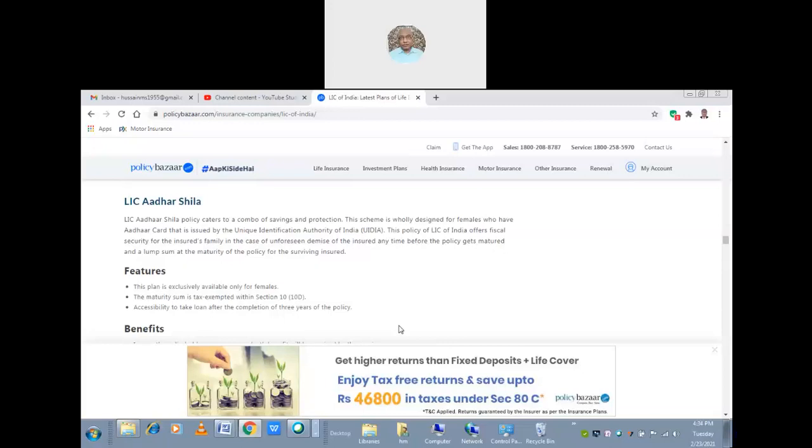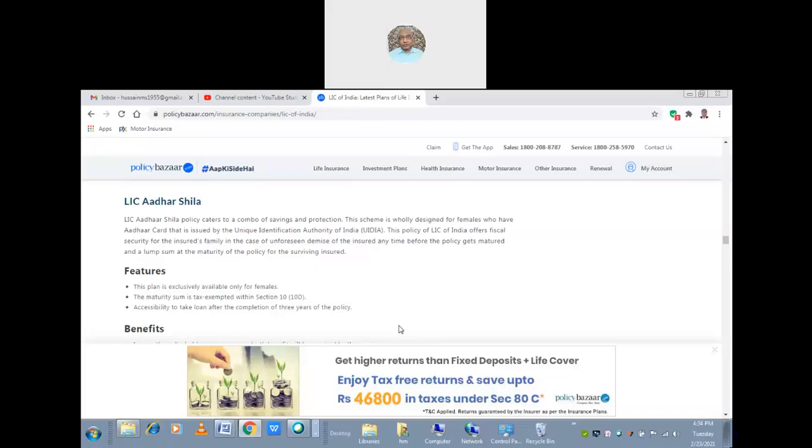So the combo of both the savings and protection would be there in Aadhar Sheela. The scheme is wholly designed for females who have the Aadhar card that is issued by the Unique Identification Authority of India. Aadhar card full form is Unique Identification Authority of India. Yes, that is why they say Aadhar.